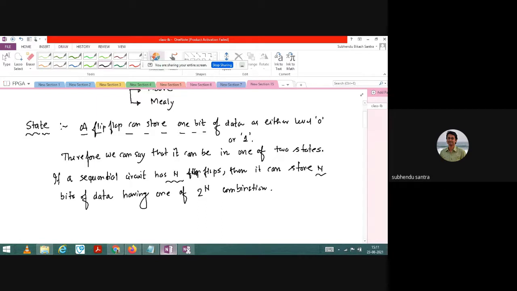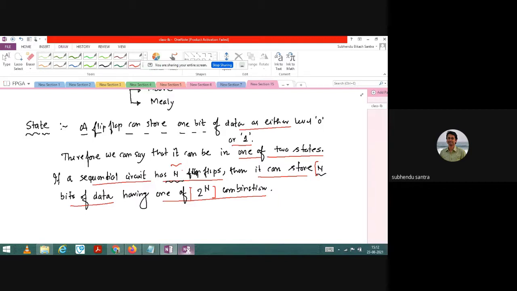I wrote all these sentences. First of all, the state in binary may be 0 or 1, so there are 2 states. The flip-flop can be in any one state, either 0 or 1. In a sequential circuit, if you have n flip-flops, you can store n bits of data, having one of the 2 to the power n combinations. How many combinations are possible? 2 to the power n, out of which you can have one combination, using n flip-flops. I think this is clear to you.